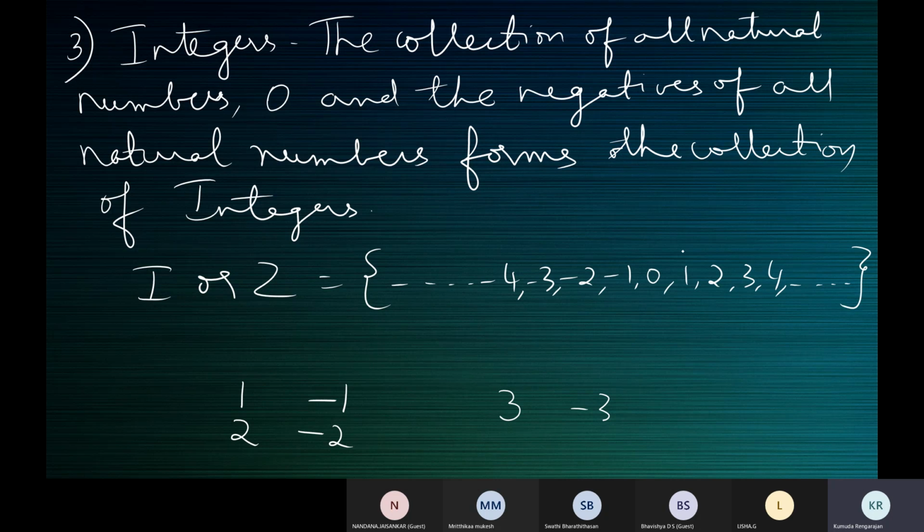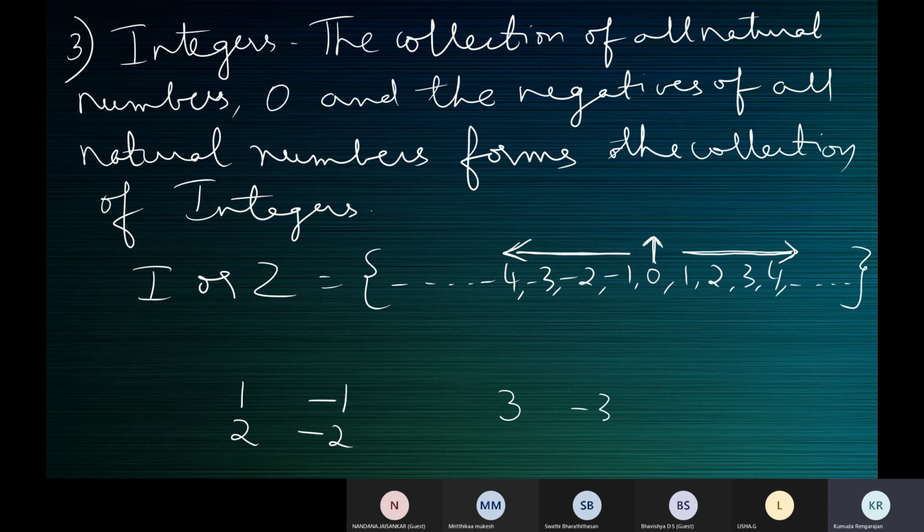So you can see the natural numbers going on this side. You can see their negatives on this side, and you can see 0 here. So the collection of all natural numbers, their negatives, including 0, forms the collection of integers.